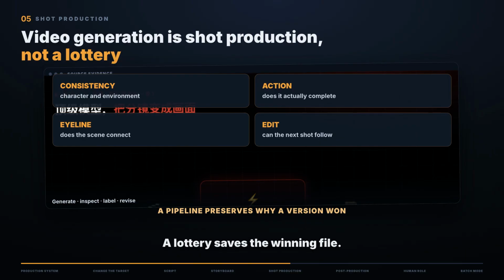A lottery saves the winning file. A production system saves why that file won, which constraint changed, and what the next operator should do when the same problem appears again. That information is what makes a second episode easier than the first.